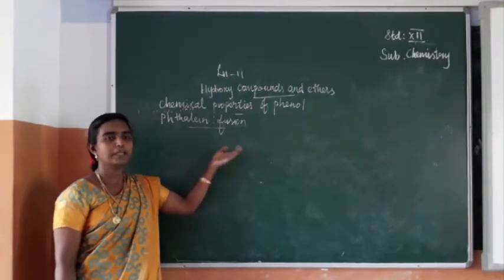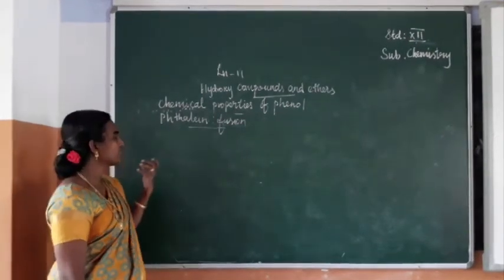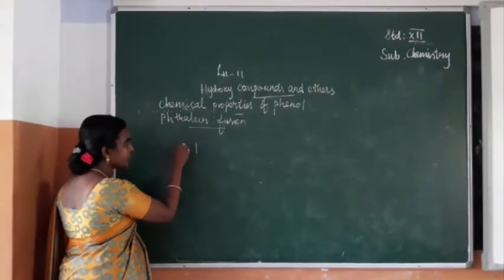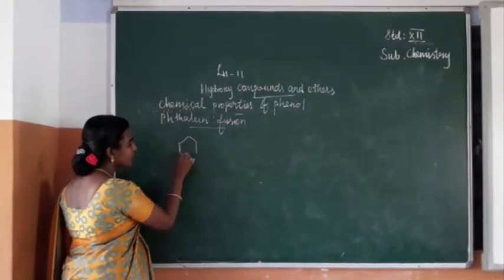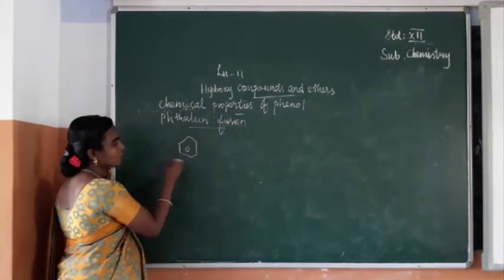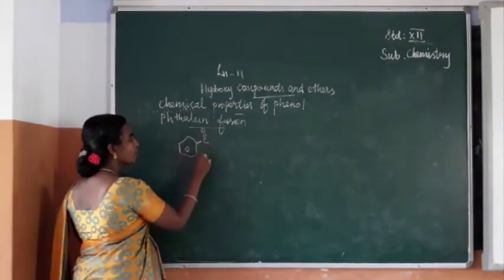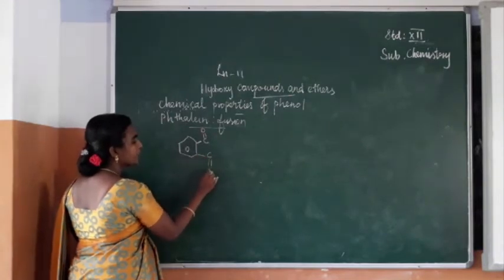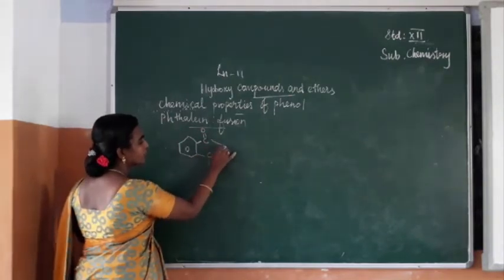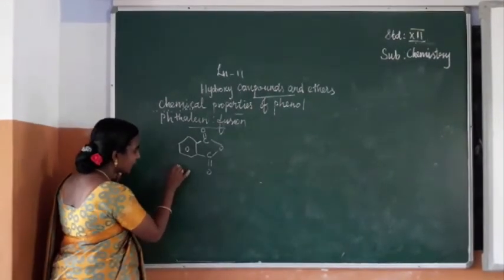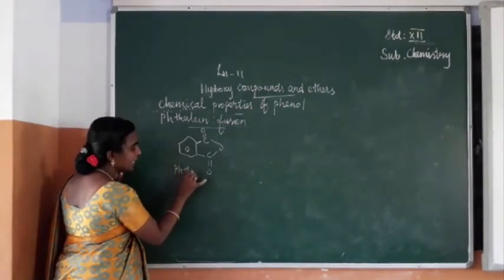We know it is pink in color, isn't it? So first we can see phthalic anhydride. It is an acid anhydride, with C double bond O, C double bond O. So the name of this anhydride is phthalic anhydride.